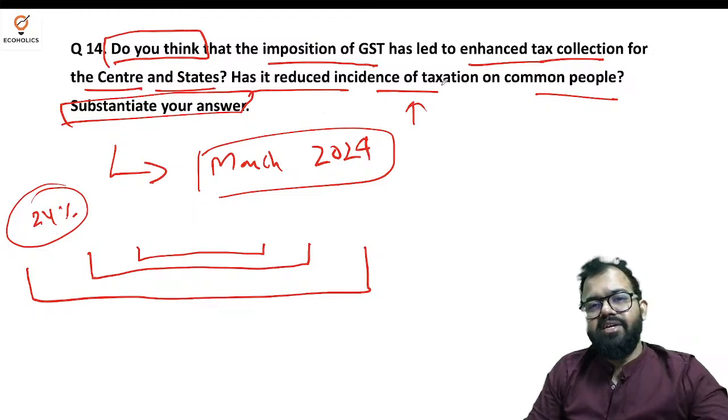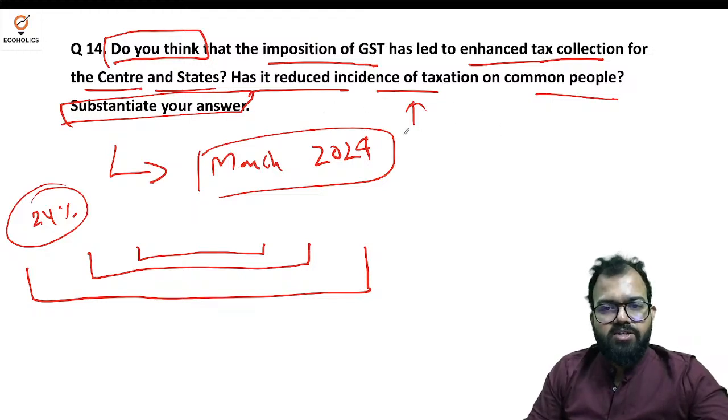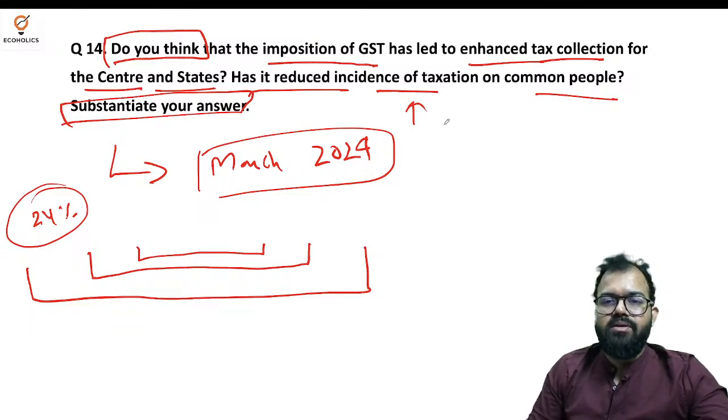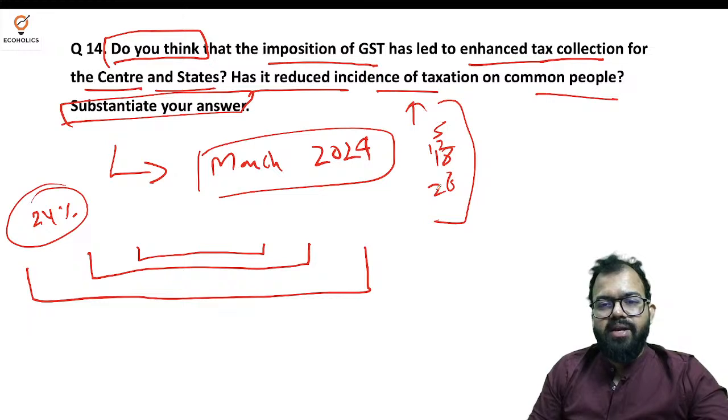But regarding incidence of taxation on common people, I feel that is yet to be implemented, because cascading effect is still there. Because if you see petroleum, we don't have GST on petroleum, so that is why somewhere or the other we're not getting the full benefit. Plus we don't have uniform tax rates. So 5%, 18%, 12%, 28%, there are several. So try to bring it as close as possible. Now when government will lower the GST, it will lower the production cost. So when the production cost goes down, the benefit goes to the consumer. So these were the things that must be there in your answer.